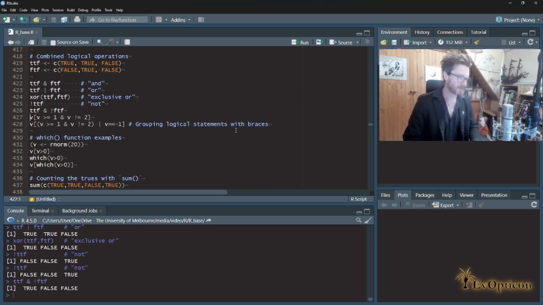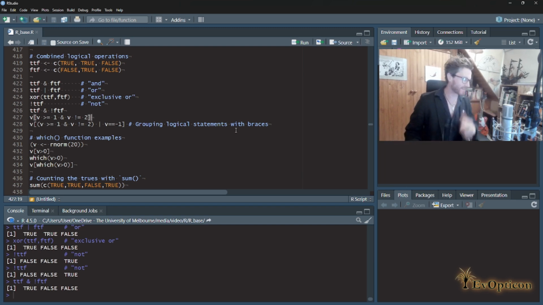Okay, let's keep plugging away, just building our security and our instincts for these things. We're doing this thing again where we take v and then we create a logical vector that's going to be the same length as v and ask questions about v, so we're effectively filtering it. Except now the question we're going to ask is something a bit more sophisticated. So, v greater than or equal to 1 and v not equal to 2.